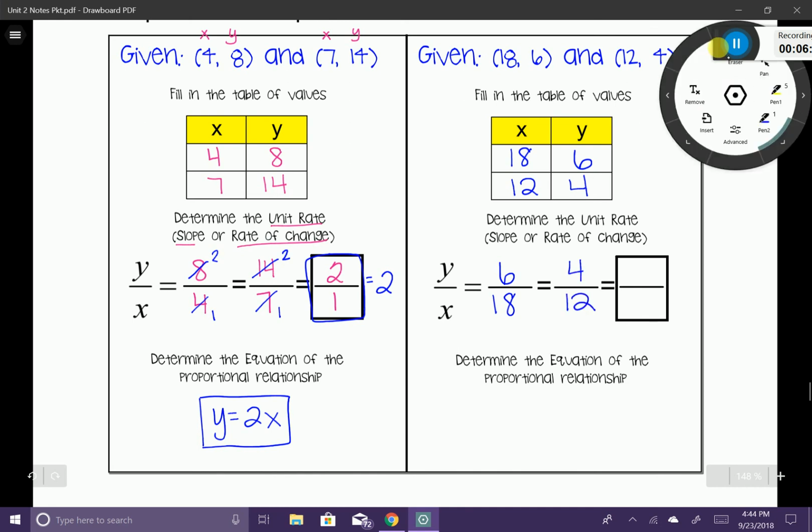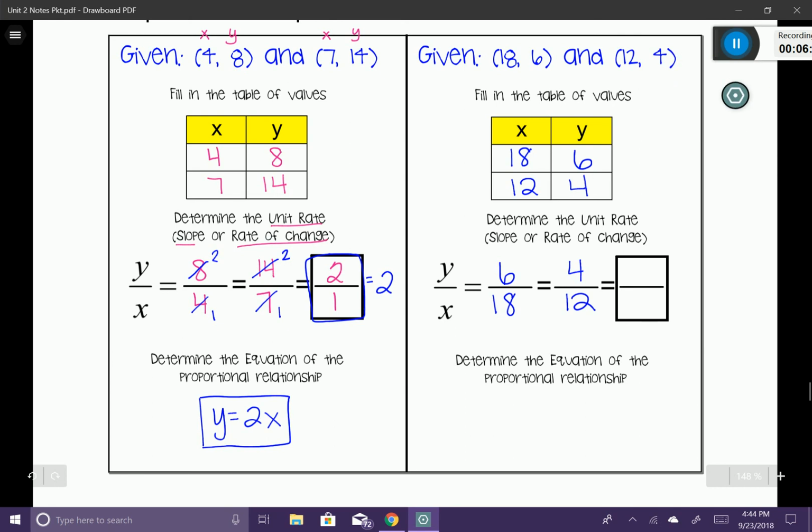Now, if I look at these individually, I can simplify them. 6 goes into 6 once, and 6 goes into 18 3 times. 4 goes into 4 once, 4 goes into 12 3 times, simplifying this down to 1/3. Now, 1/3 cannot be simplified down to 3 because it's a fraction. It's just 1/3. So my proportional equation will be y equals my slope, which is 1/3, with an x. And I'm done.